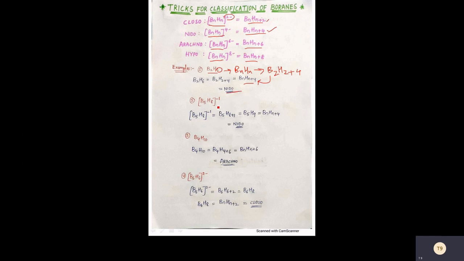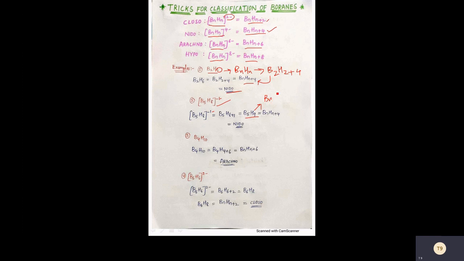The other example you are going to see is B5H8 1 minus. It's a 1 minus, so you should bring it to the bottom, and you'll get B5H8 plus 1, which is equal to B5H9. Now we are going to write it in the general form, that is BnHn.